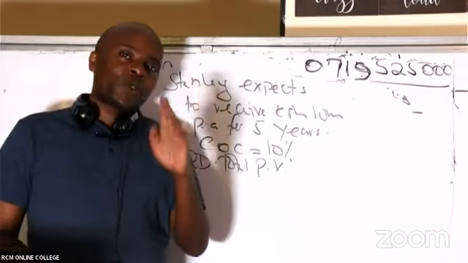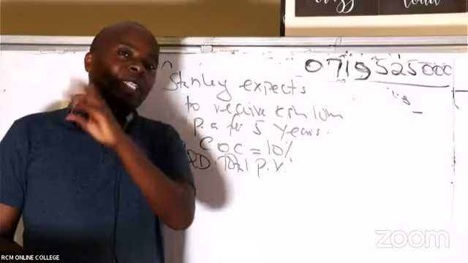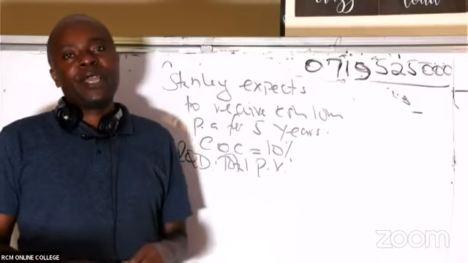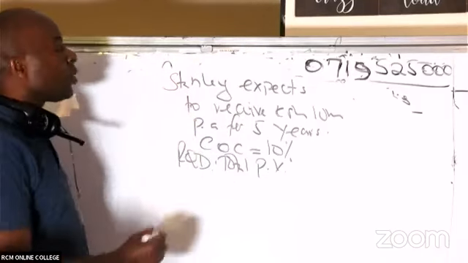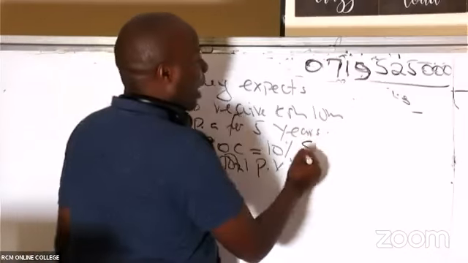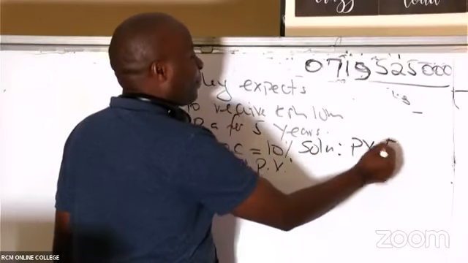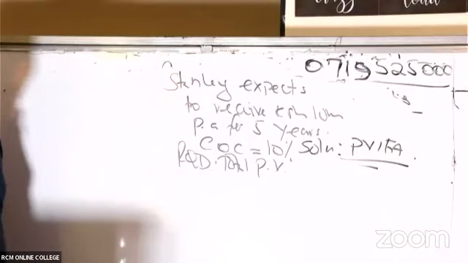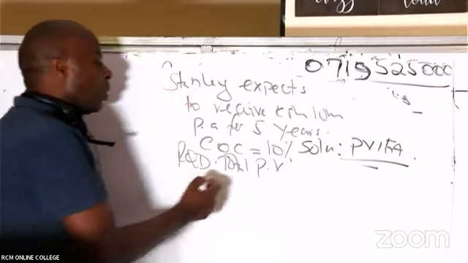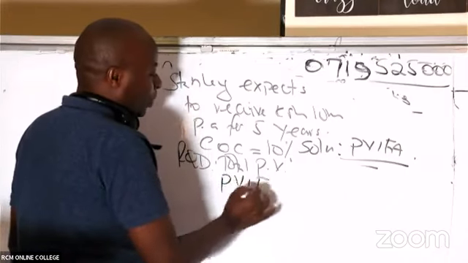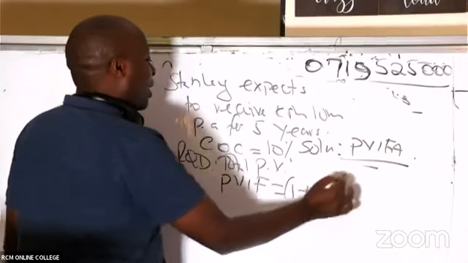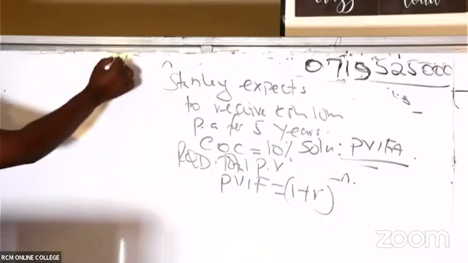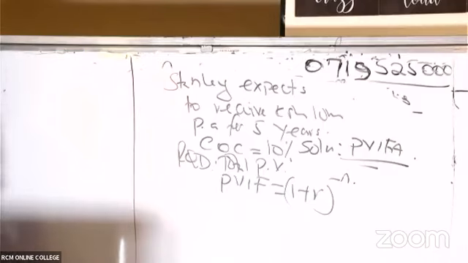For how many years? I am able to see the concept of annuity straight away. And the moment I recognize that, in my solution I know that I'm going to use PVFA to discount this. And if it's PVFA, ladies and gentlemen, I remember the easy formula of PVF is 1 plus R raised to negative N, and therefore to get PVFA is a walk in the park.